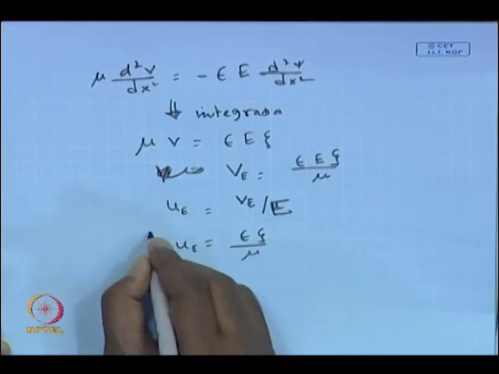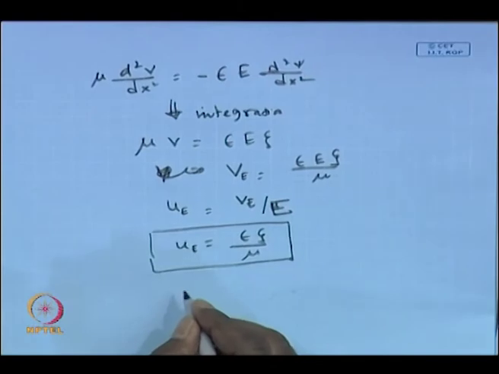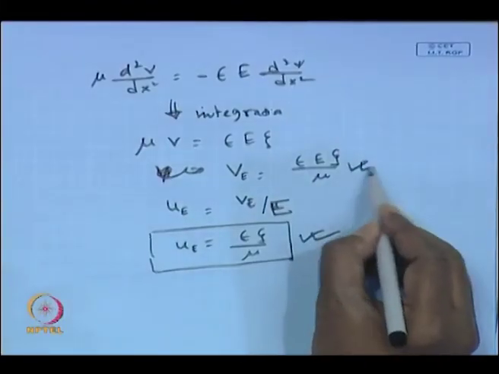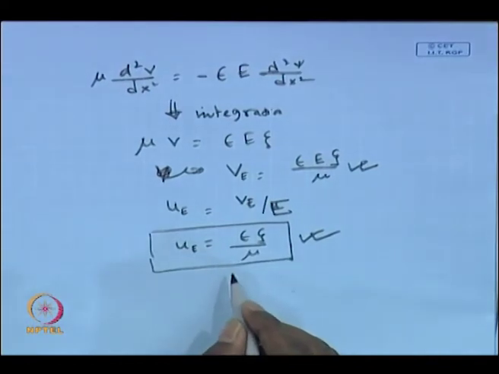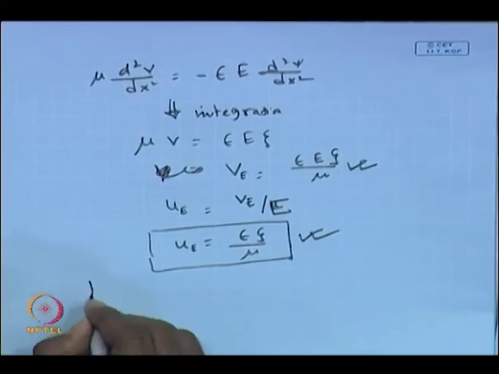So, depending on the situation, if kappa A is much greater than 1, we are going to use this expression of electrophoretic velocity in our equation. This equation is known as the Helmholtz-Smoluchowski equation.